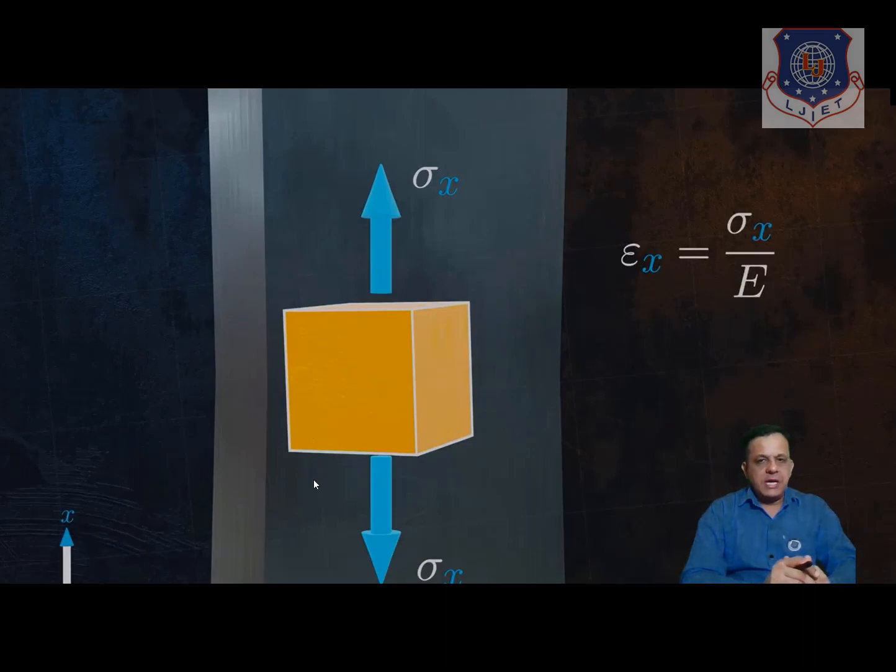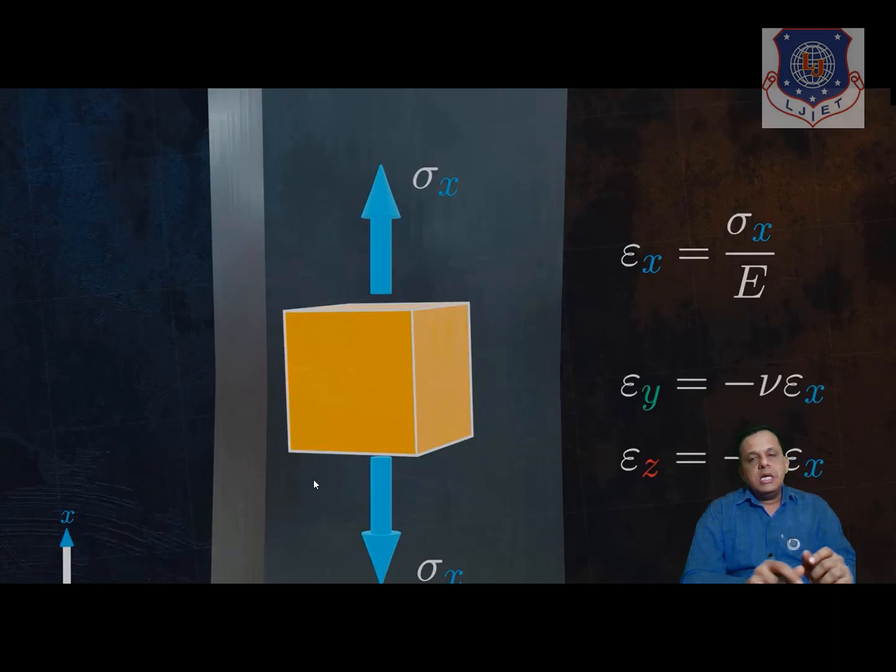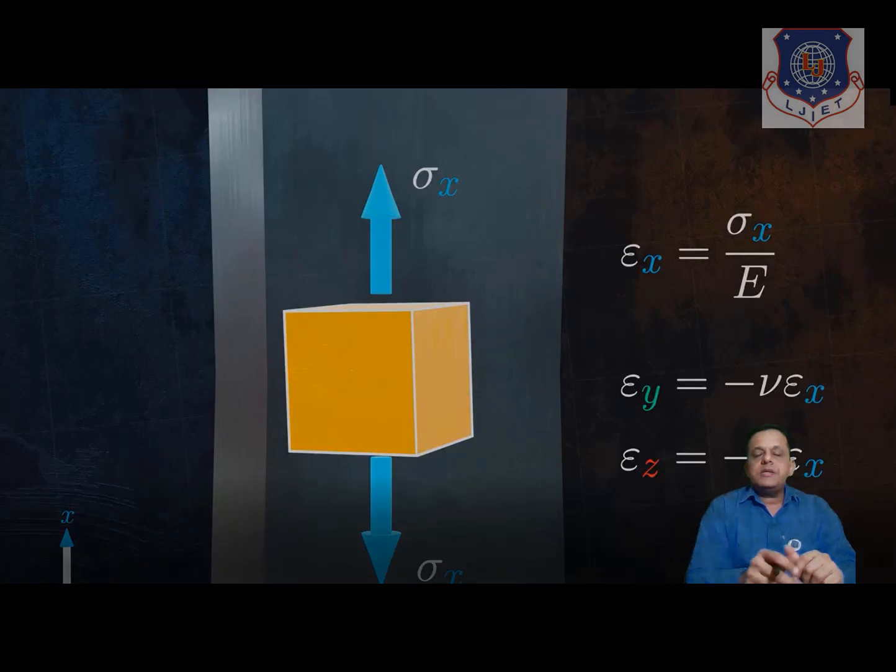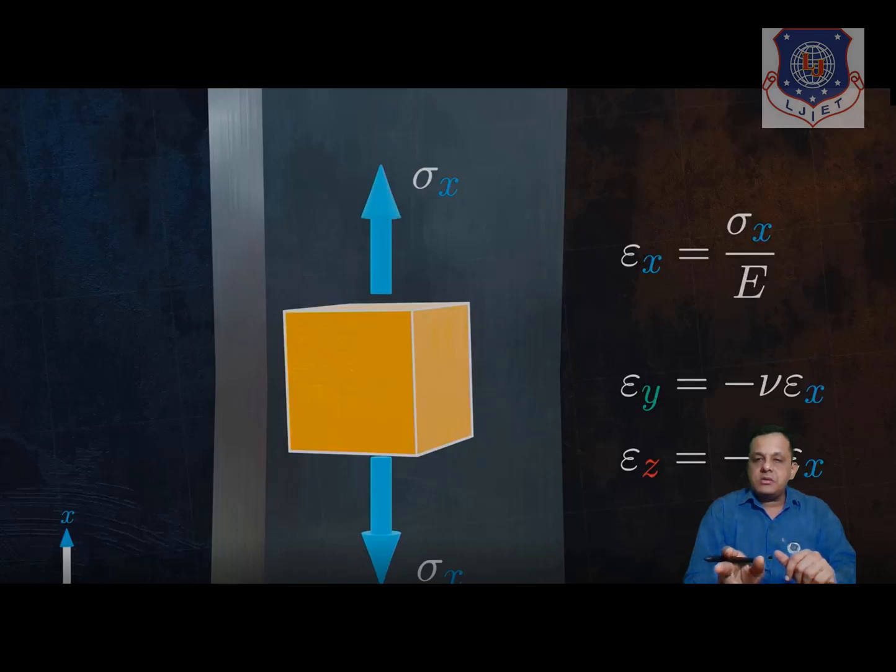So let us say sigma x, that is our x-axis, and that is our stress. And from the definition of Young's modulus, we had capital E is equal to sigma x upon epsilon x, and here the relationship you see here, that is epsilon y is equal to minus mu into epsilon x, epsilon z is equal to minus mu into epsilon x. Yes, negative sign is there because they are lateral strain. So we will be combining these three terms to derive further relationship.